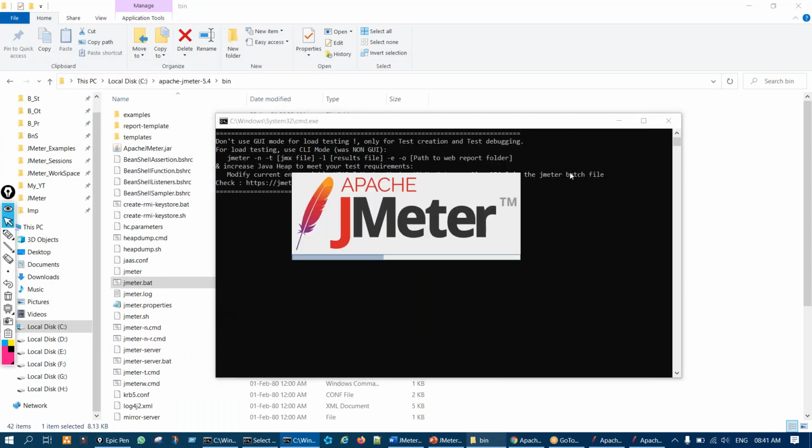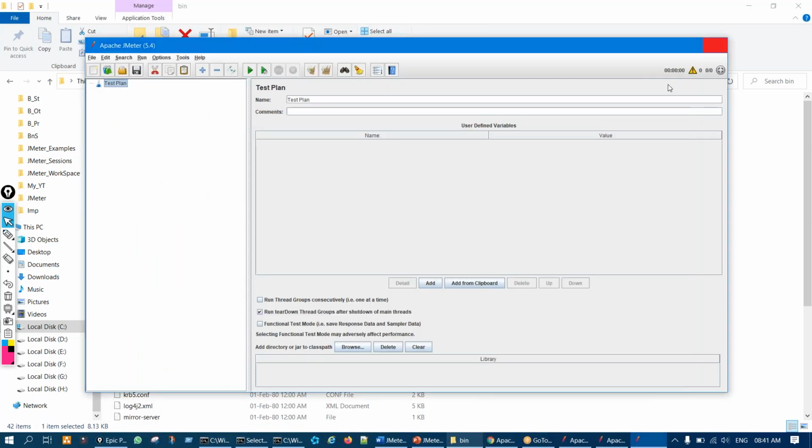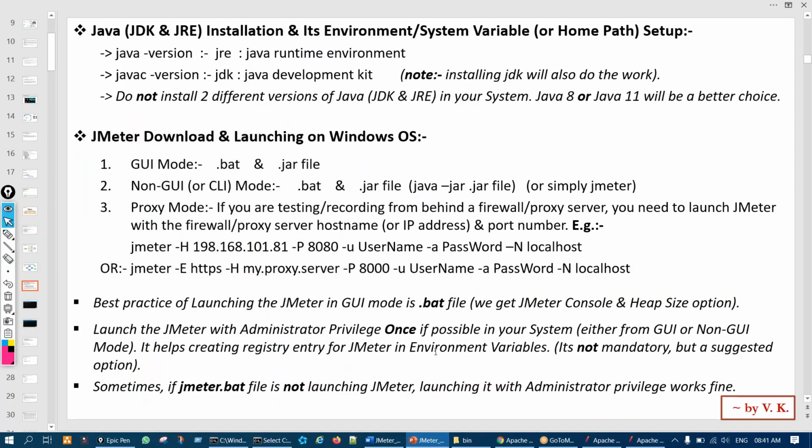Okay, so at least one time we have to do. It's just a tip. It helps JMeter in creating some system registry entry for JMeter in the environment variable. That's it. But it's not a mandatory option. Remember, if you are not able to do that, like in your office laptops or office system, you do not have administrator privilege, so you'll not be able to do that. So do not worry. It's just a tip. If you do it, it's better. If you do not do it, okay, not an issue.